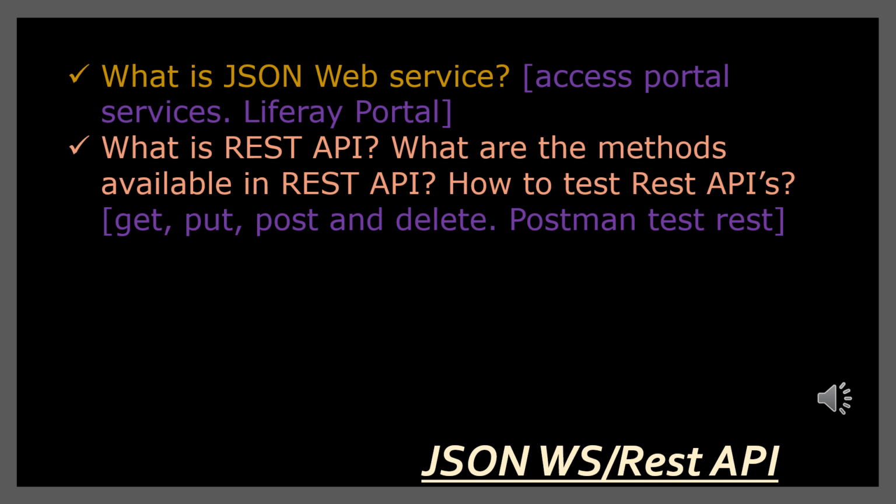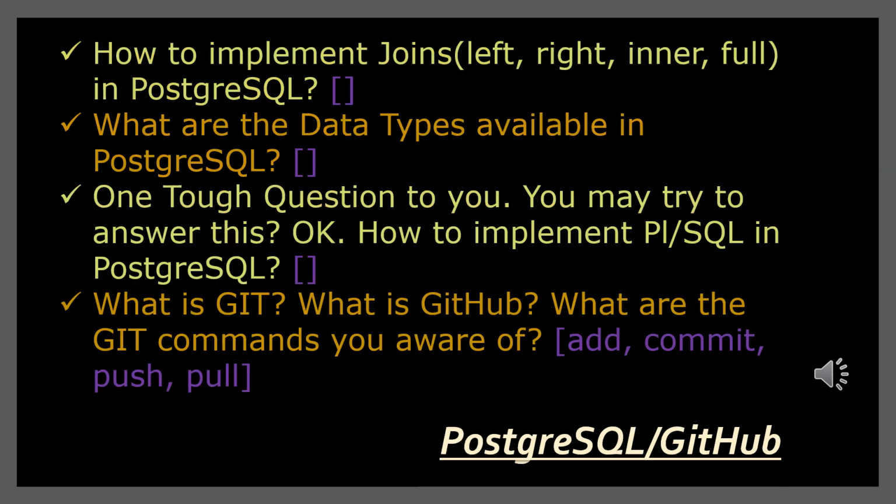So REST API is for transferring data between cross platforms and cross applications. That is the main use of REST API. We have methods like get, put, post, and delete available in REST API. And to test REST API, we can use Postman software.